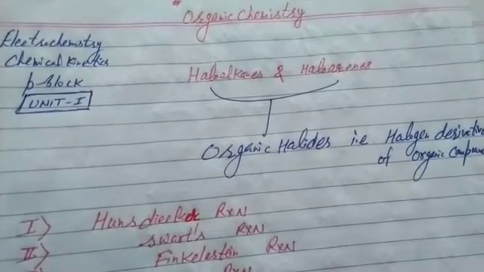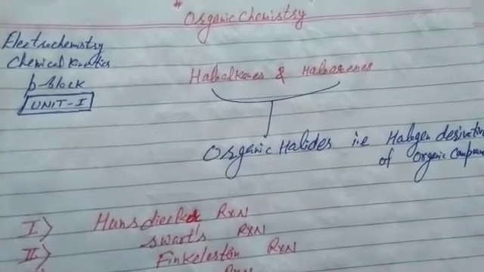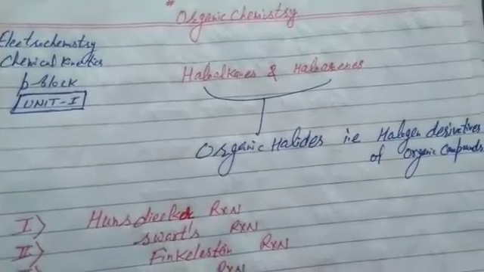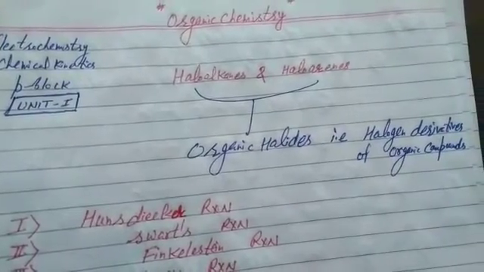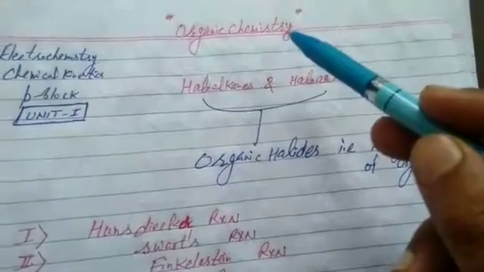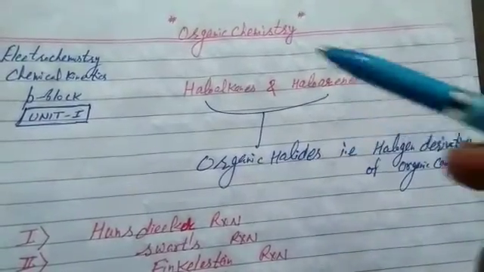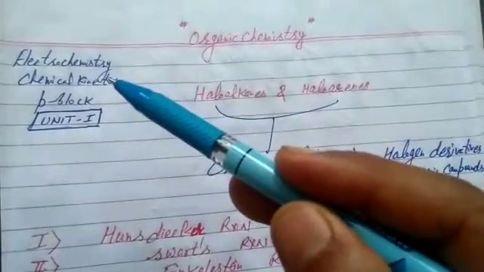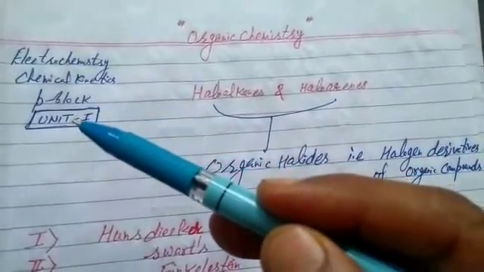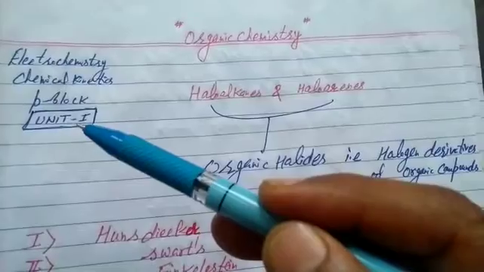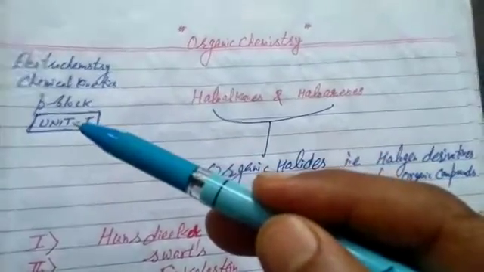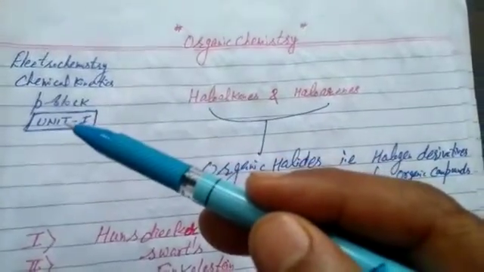Students, in revision, we are going to start from organic chemistry. Many students gave their suggestions related to organic chemistry. There was also the opinion related to electrochemistry, chemical kinetics, P block, or even to start from Unit 1. We will do these chapters very soon.